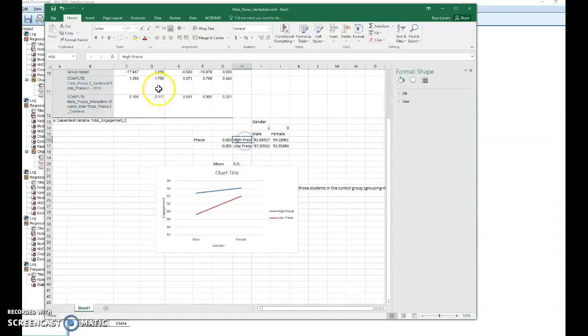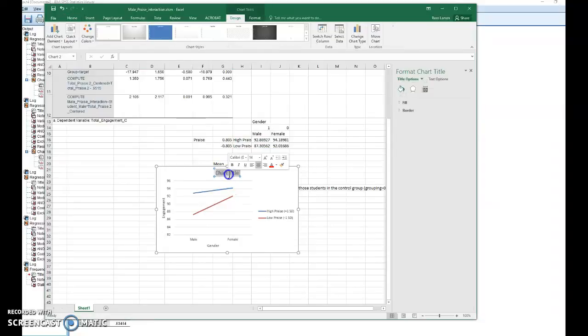Might want to alter your values in these cells to show that high praise is plus 1 standard deviation. So that'll show up in the legend, and low praise will be minus 1 standard deviation. The chart title is going to be difficult to write. Interaction between gender and praise for those students in the control group.